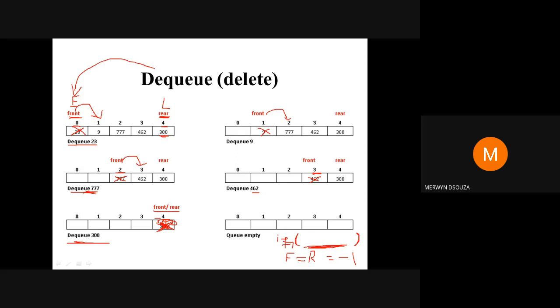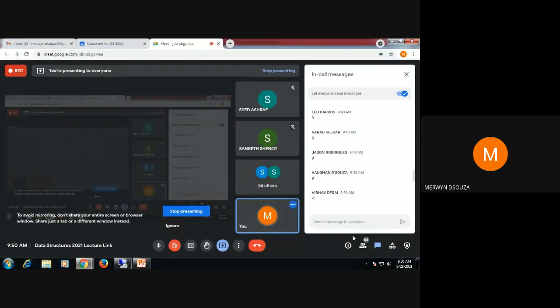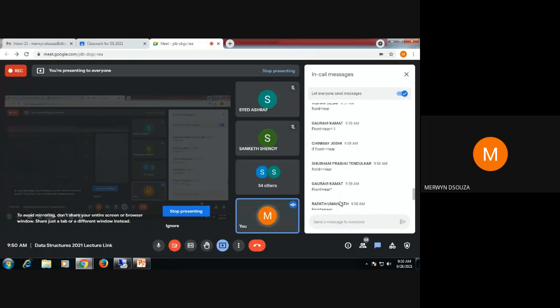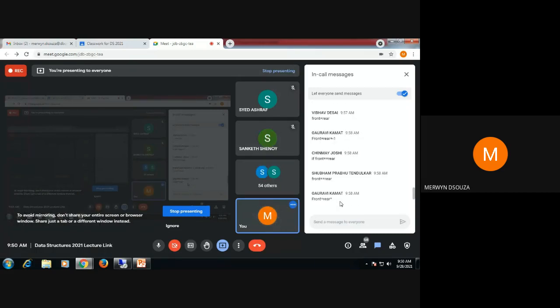Can anyone guess what is that condition that should be coming there? Yes, correct. All of you are correct. Front is equal to rear. You need to check for that condition.